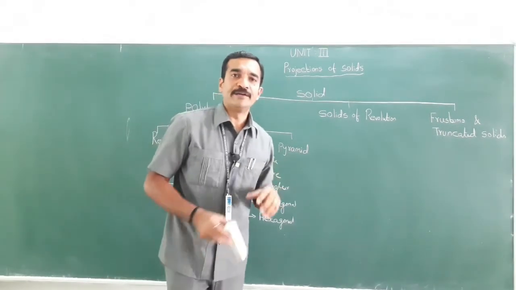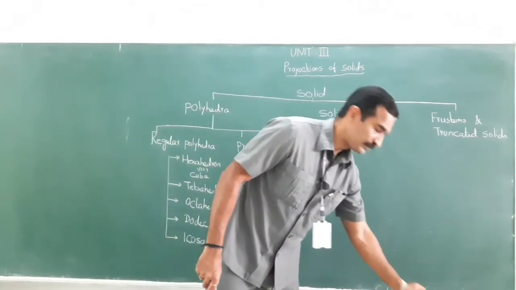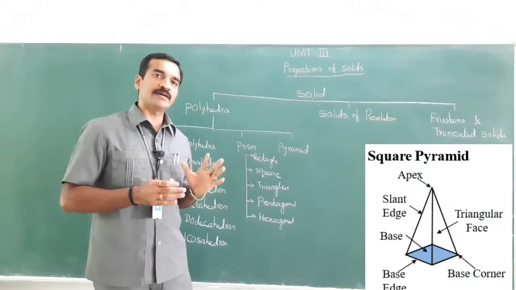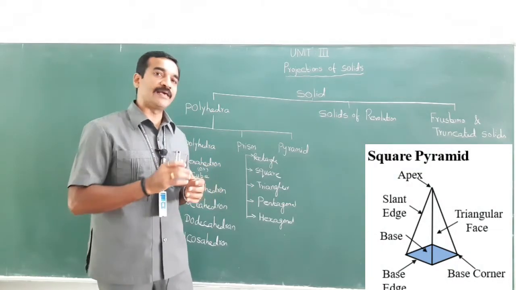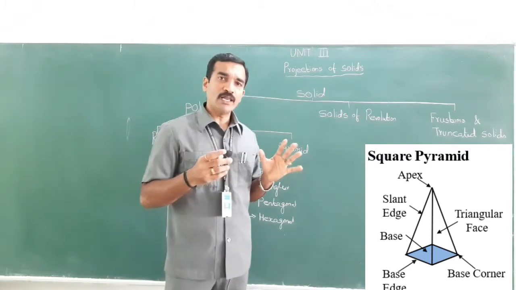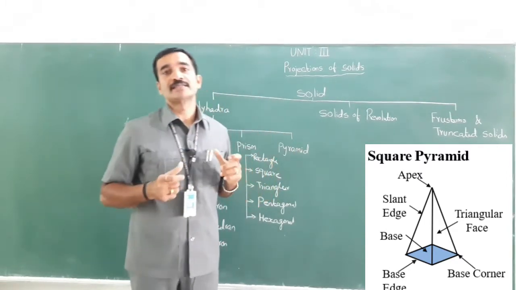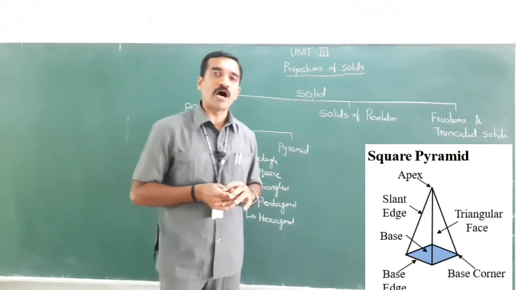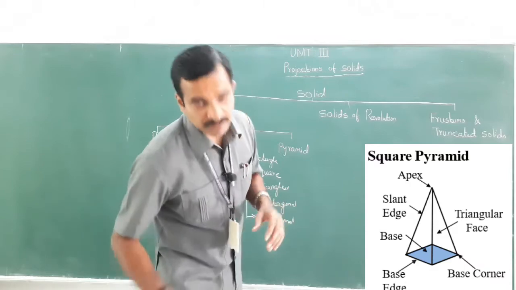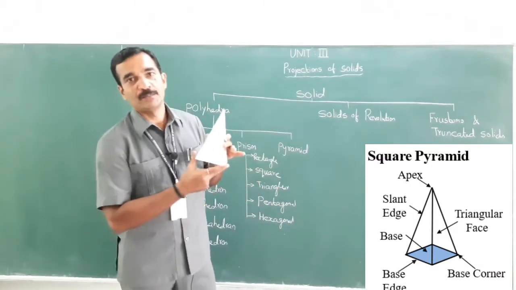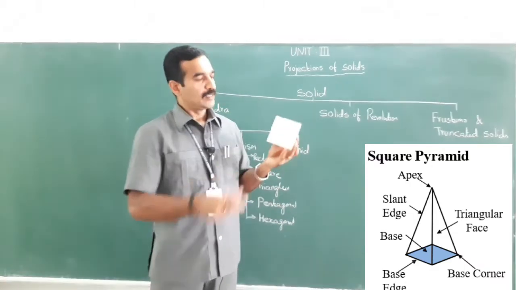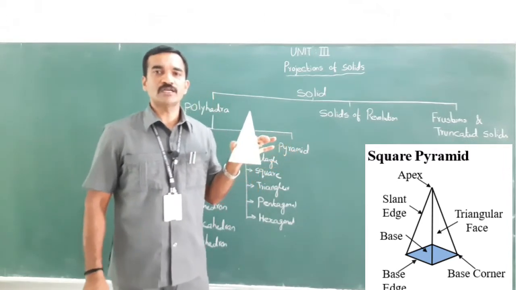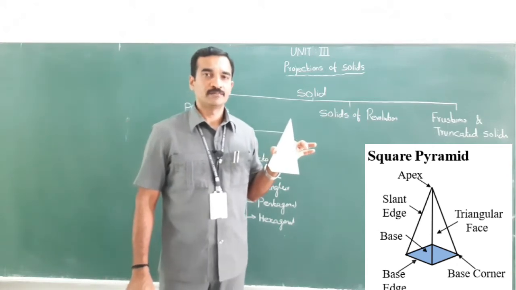Let's move to pyramid. What do you mean by pyramid? A pyramid is a polyhedron having a plane figure as its base and a number of equal isosceles triangles meeting at a point which is called the apex or vertex. So, this is a pyramid, right? Look here, the base is of square shape. So, this is called a square pyramid.